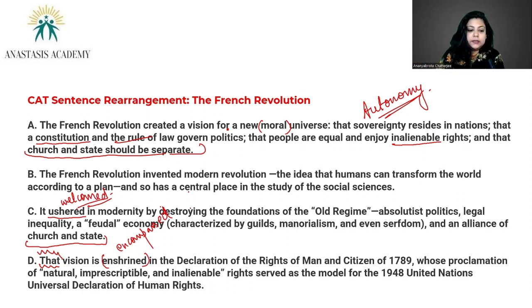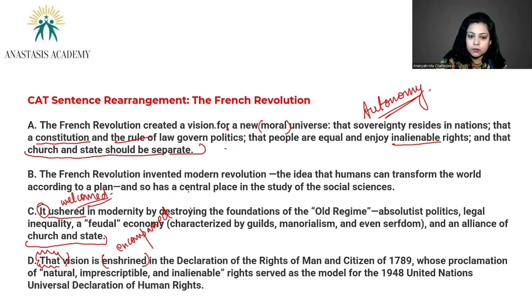So let's start. First thing first, we can't start with that because that is a pronoun. Now you have to choose between A and B. Both seem like opening sentences, but there is a trick. What is the trick? One of them is more generalized. Another one is telling us more about what it did. So we were going to start on a very general platform. B would be a better opening line.